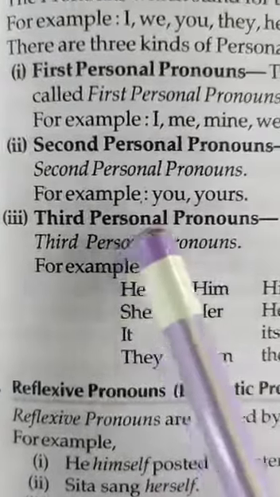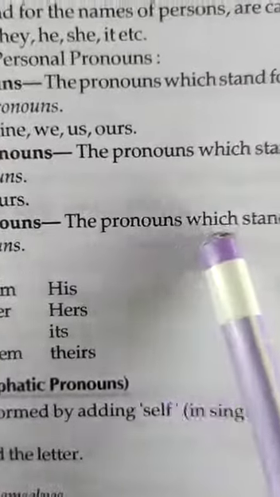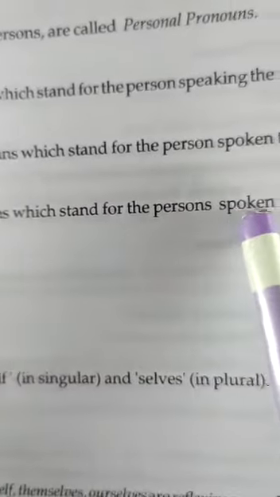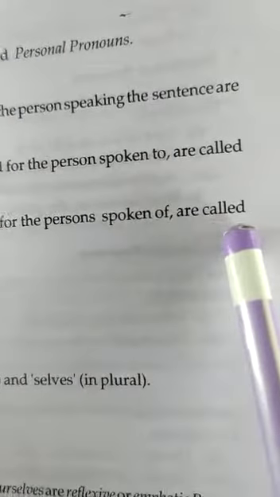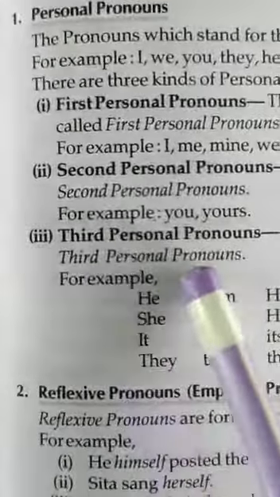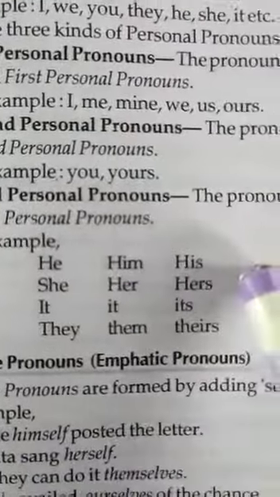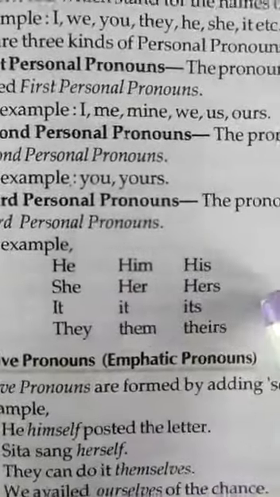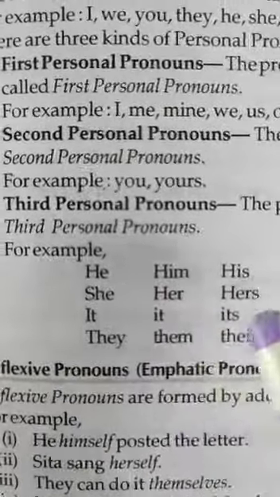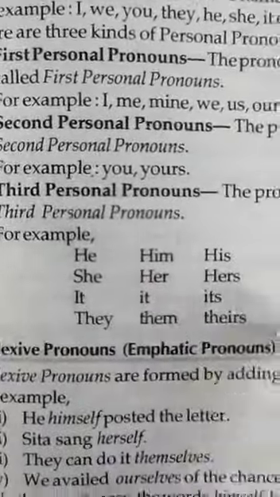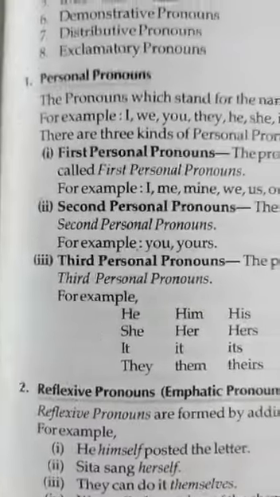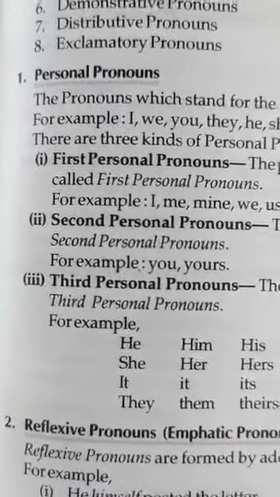Third personal pronouns. The pronouns which stand for the persons spoken of are called third personal pronouns. For example, he, him, his. She, her, hers. It, its. They, them, theirs. These are personal pronouns.